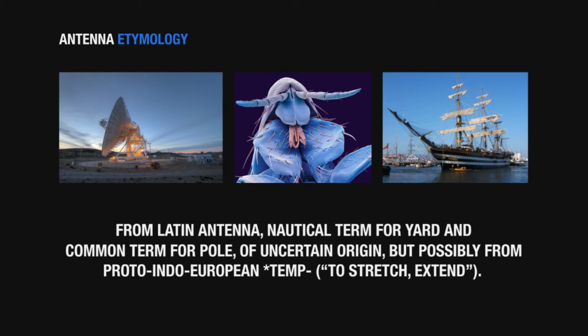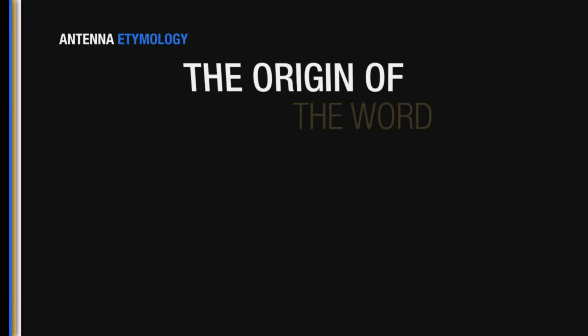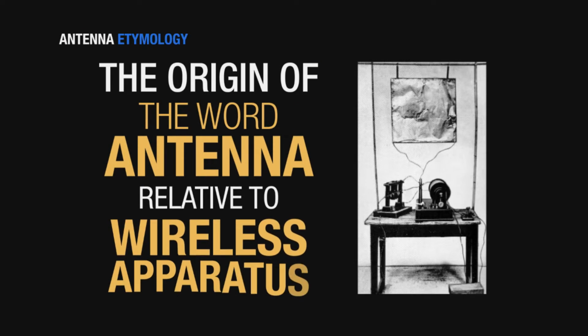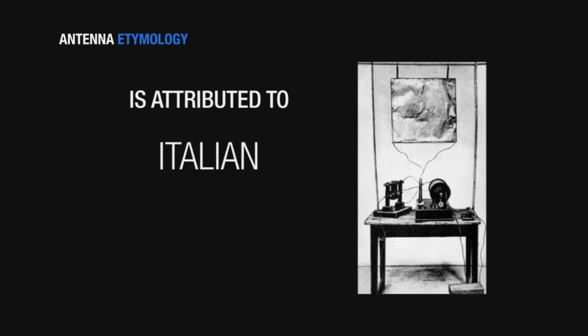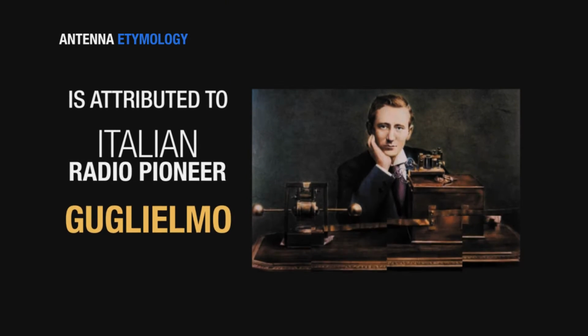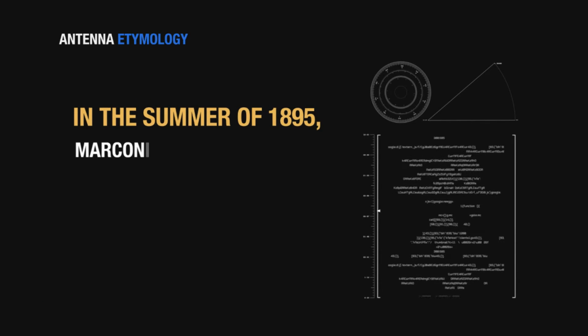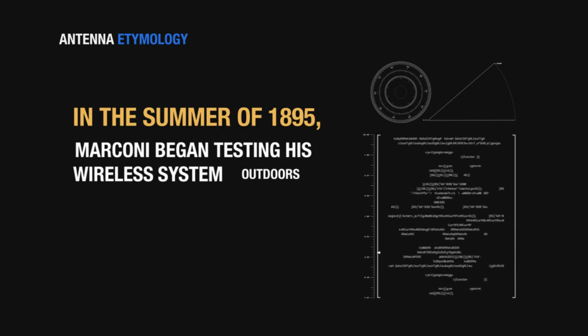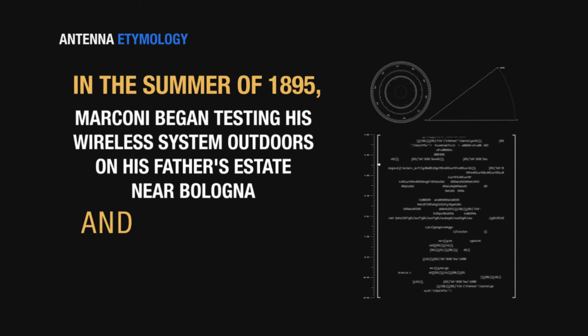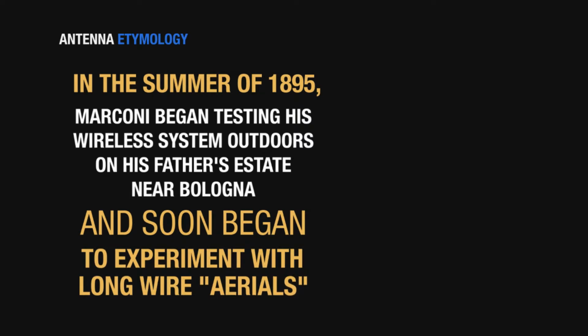And why was this term eventually used for applications related to radio and electromagnetic wave transmission? Because of an Italian inventor, Guglielmo Marconi, who is the father of radio communications. In 1895, he started making some tests about the use of wireless systems to communicate by way of Morse code between sites that were ever more distant.